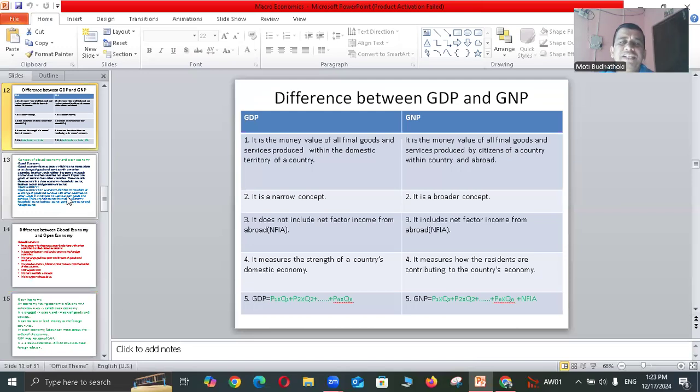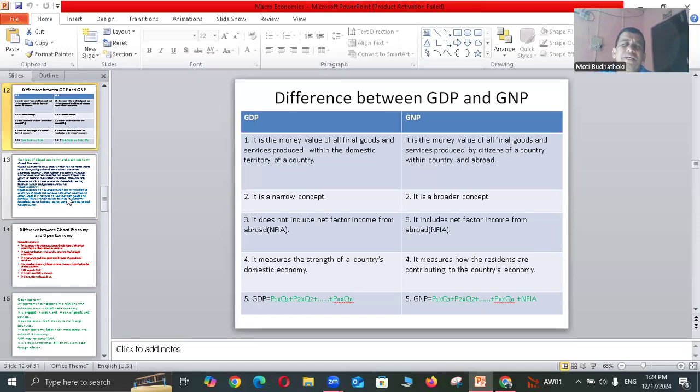Now, the difference between GDP and GNP. What is GDP and what is GNP? We should remember certain things. GDP is the money value of all final goods and services produced within the domestic territory of a country.